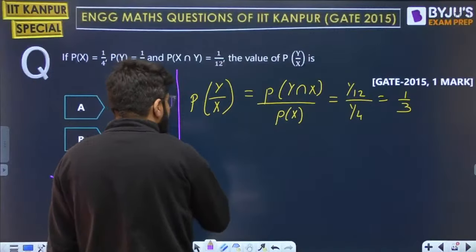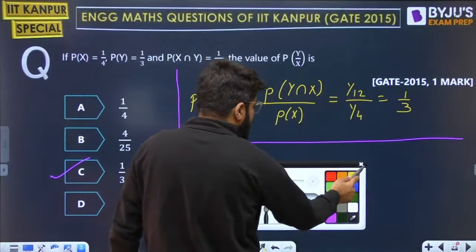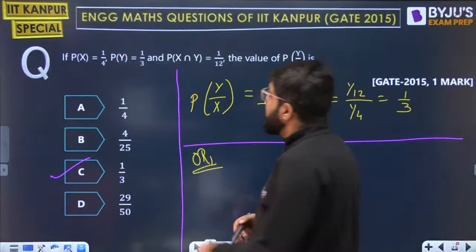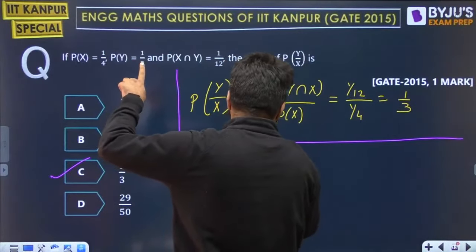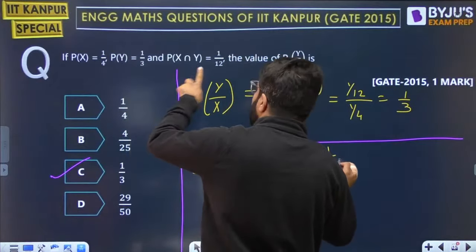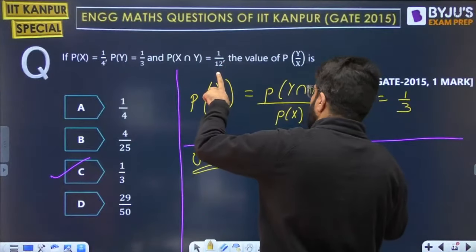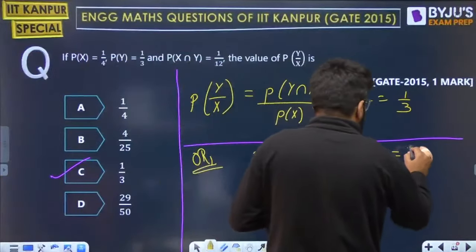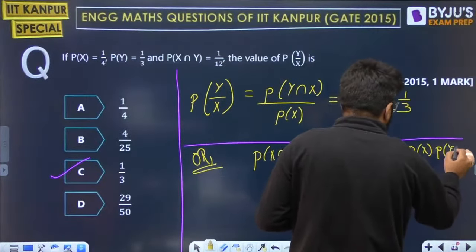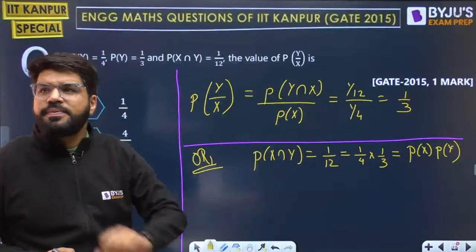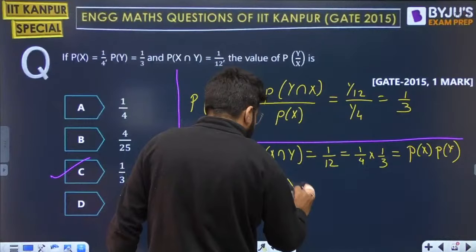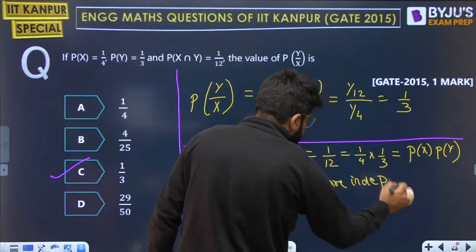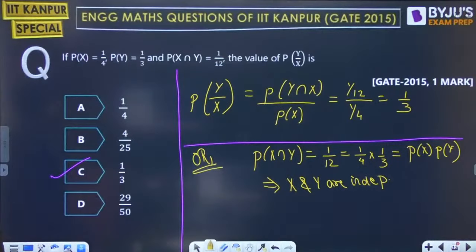Simple, formula based. Look, there is one more thing to understand from here. If you look at P of x intersection y, which is 1 by 12, that is actually 1 by 4 into 1 by 3. So P of x intersection y that is given to you is nothing but P of x times P of y. So what can I conclude from here? I can conclude that x and y are independent.